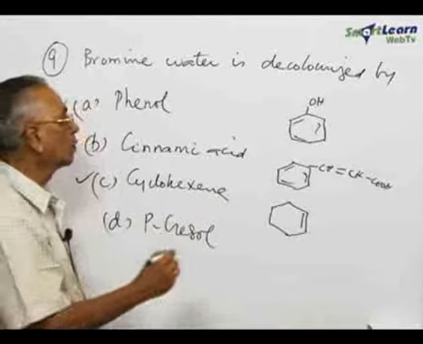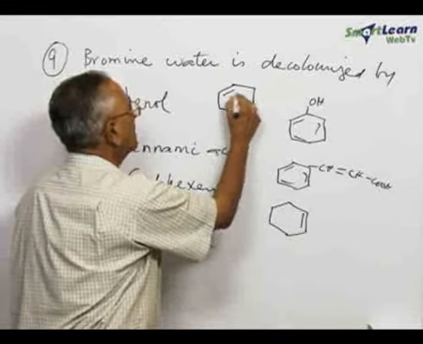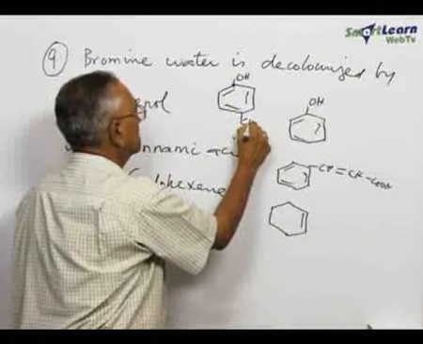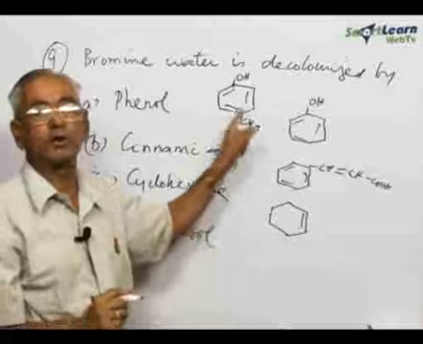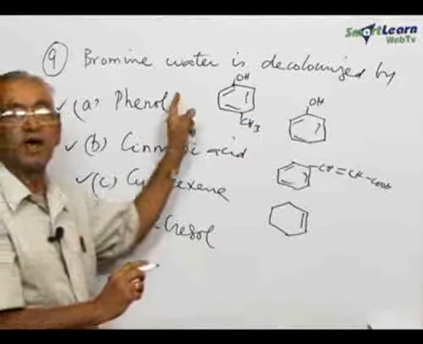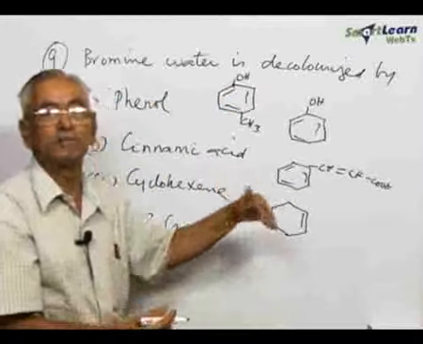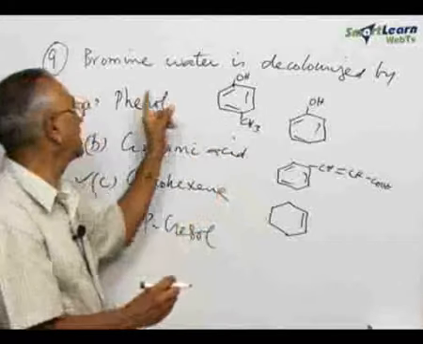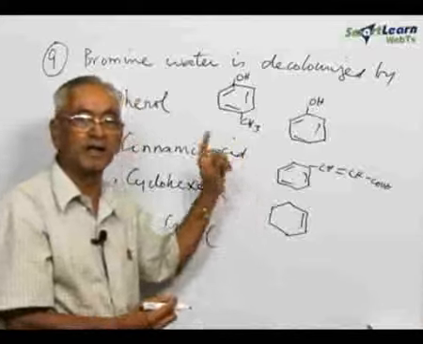Then paracresol. What is paracresol? Paracresol is actually a phenol with the methyl group in the para position, or 4-methylphenol, known as paracresol. This will also undergo electrophilic substitution. So this will also decolorize. So the answer is that all the four will decolorize bromine water. It is not one choice. It is a multiple choice question wherein A, B, C, D, all the four compounds will decolorize bromine water.